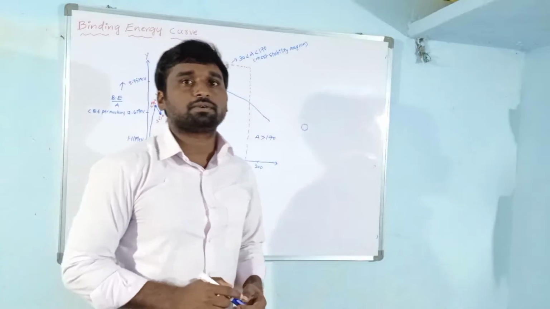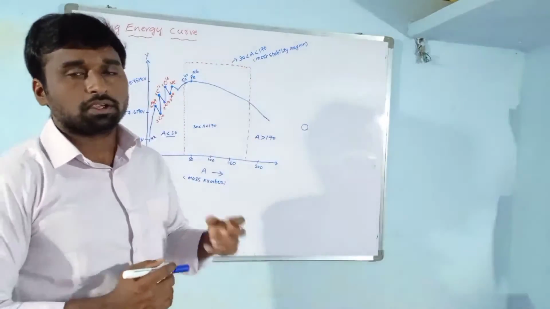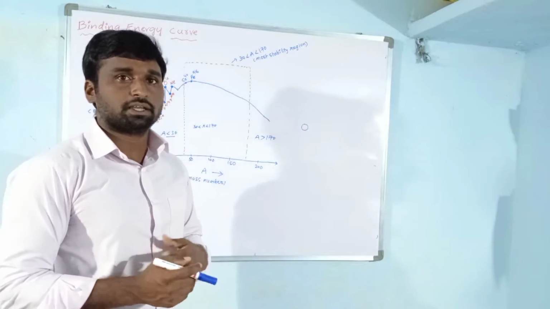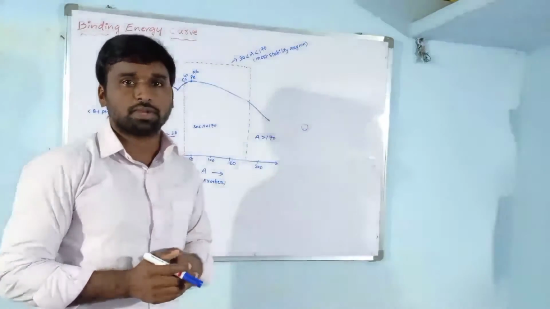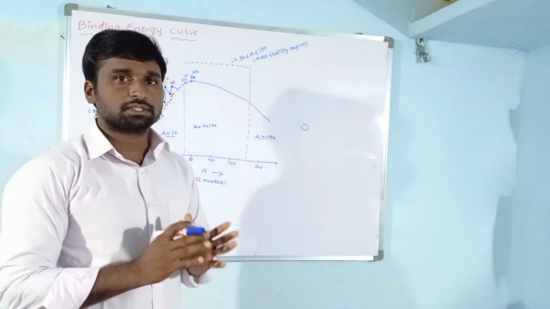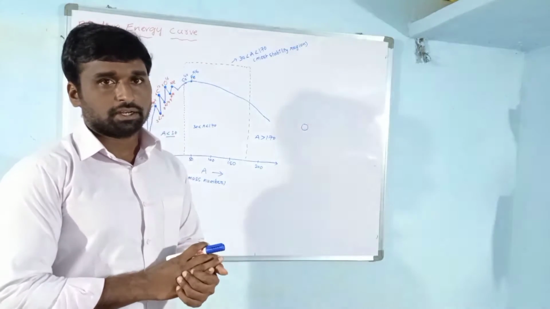In this video we are going to discuss the binding energy curve. In the previous class we discussed what binding energy is, what binding energy for a nucleus is. Binding energy means the energy required to break the nucleus into its constituent protons and neutrons. That is binding energy.